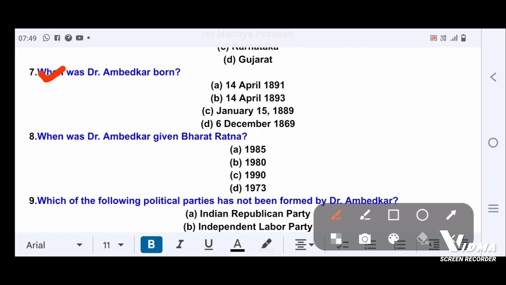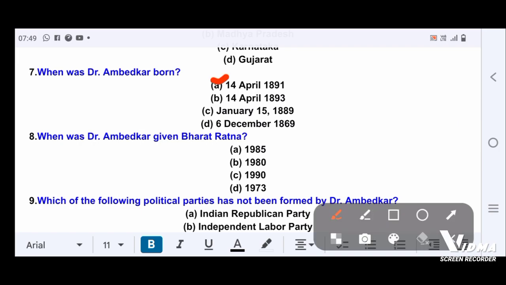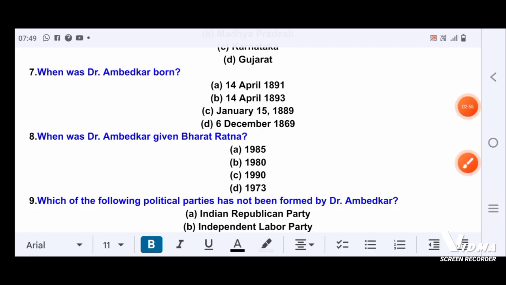Next question. When was Dr. Ambedkar born? Option A, 14 April 1891. Option B, 14 April 1893. Option C, 15 January 1889. Option D, 6 December 1869. Correct answer is option A, 14 April 1891.